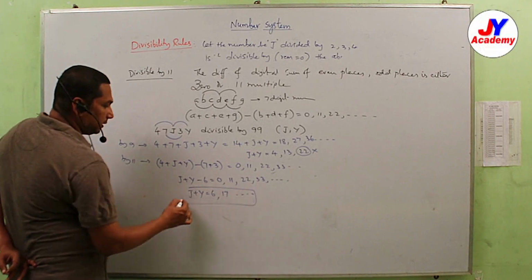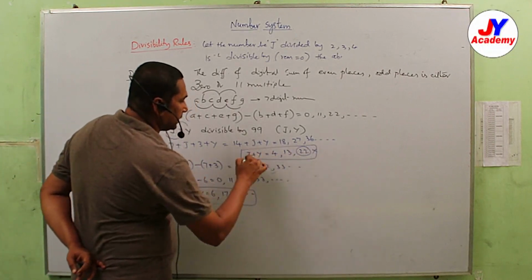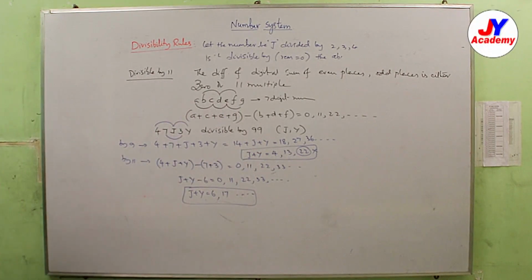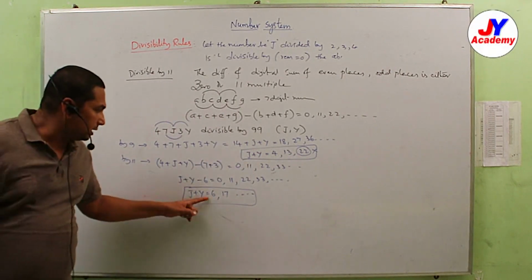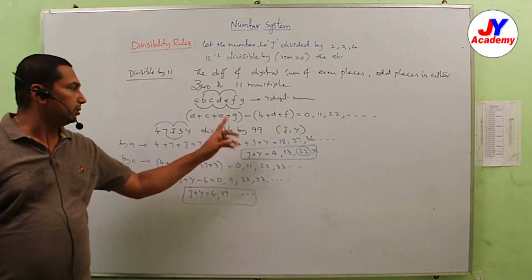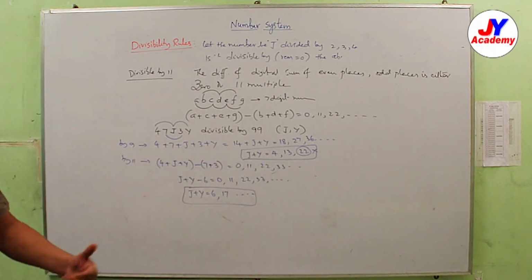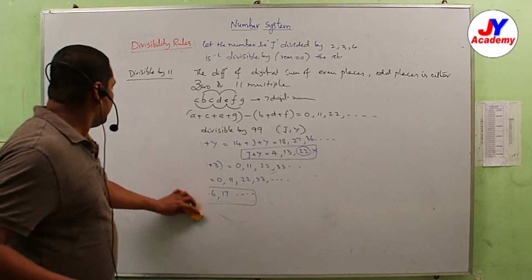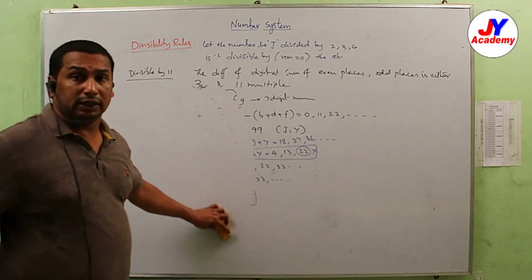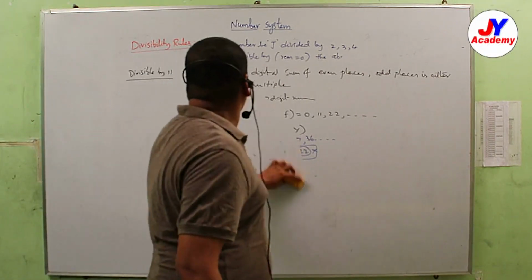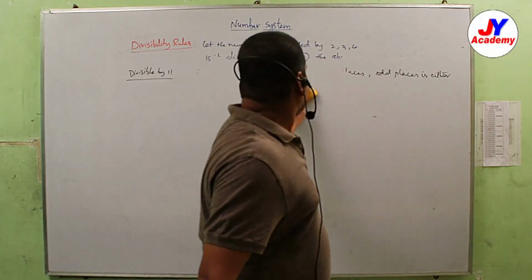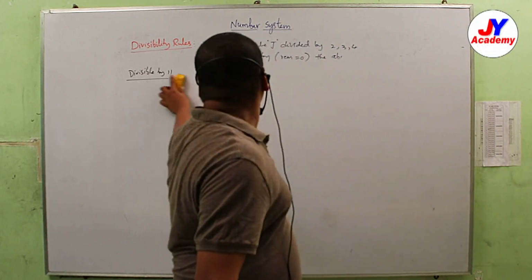So this combination and this combination would have to give the same value, otherwise it is not possible. Since these differ, it is not divisible by 99. Otherwise we have to find the values. That is about divisible by 11. Already 12 is divisible by 3 and 4, 15 is divisible by 3 and 5; like that we have to consider.